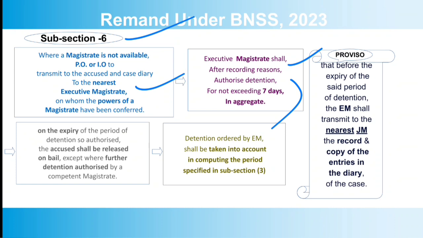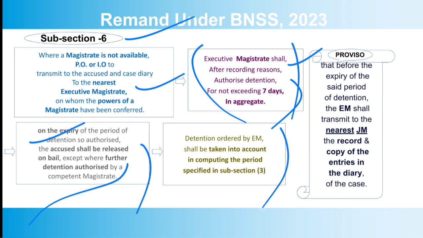And then on expiry of the period of detention so authorized, the accused shall be released on bail except where further detention by a competent magistrate is authorized. So where it is not possible after 7 days that further detention can be authorized by a competent judicial magistrate, then the accused shall be granted bail after the expiry of 7 days as provided in this clause. Now the detention order by the EM shall be taken into account in computing the period specified in subsection 3.